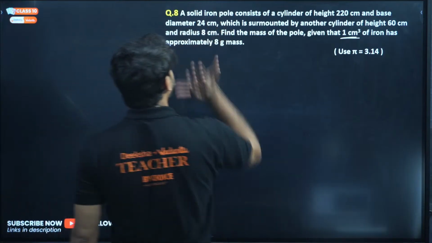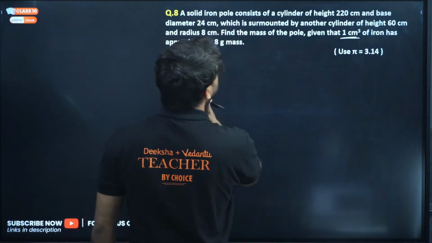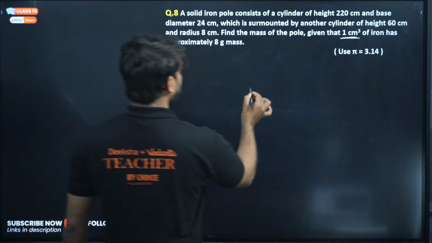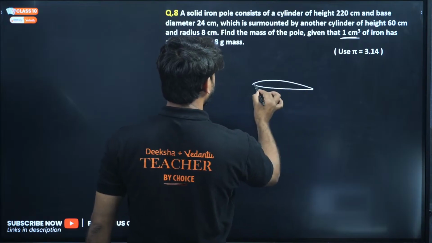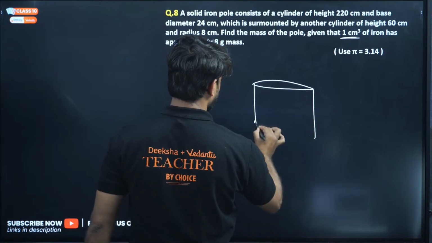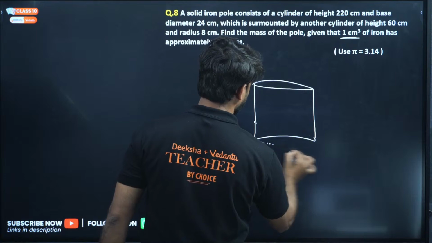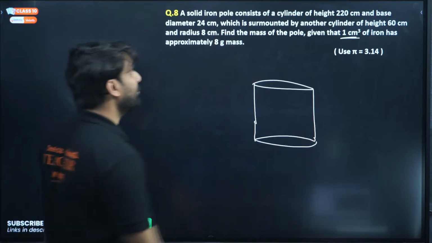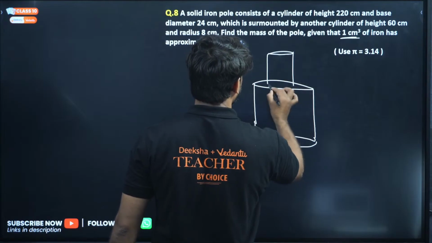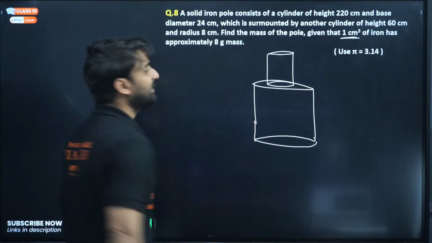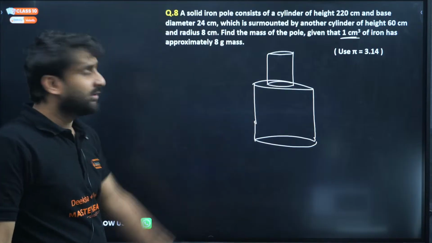So there is an iron pole. The iron pole consists of a cylinder of height this, surmounted by another cylinder. Let's say this is the cylinder here, and there is one more cylinder surmounted on the top of the bigger one.